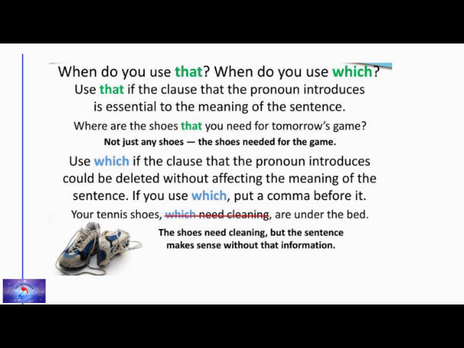So usage of which. Use which if the clause that the pronoun introduces could be deleted without affecting the meaning of the sentence. If you use which, put a comma before it.